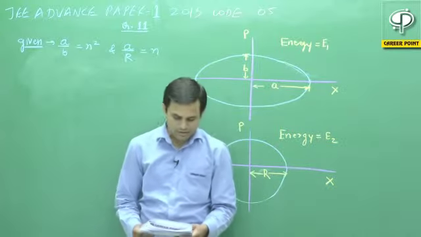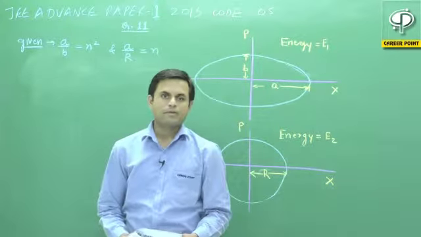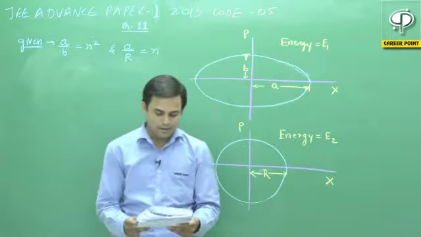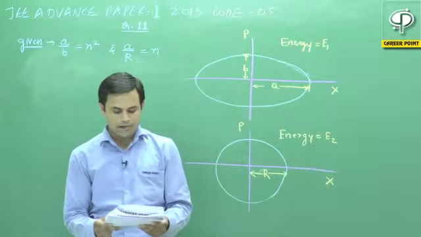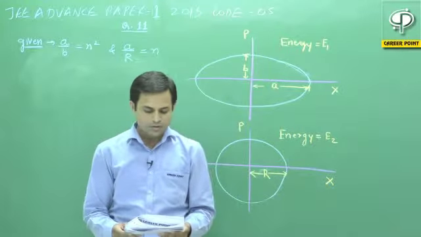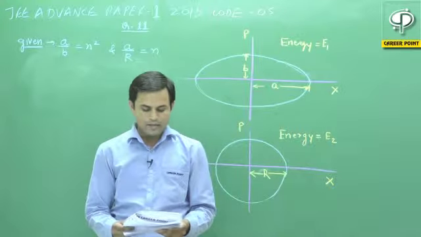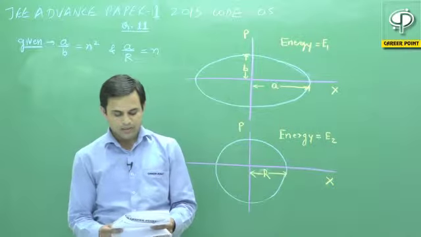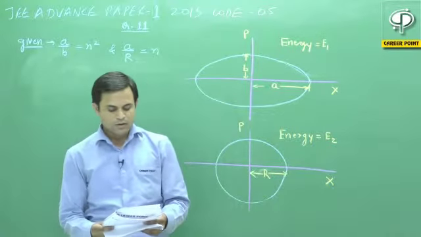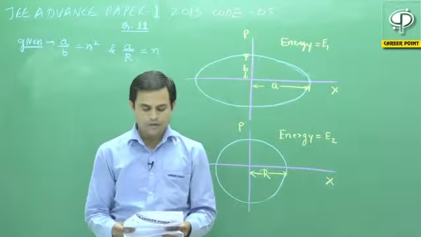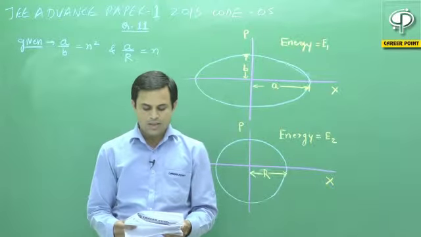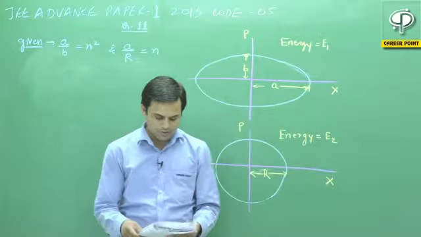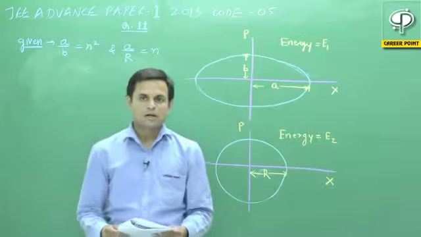Good morning students, we will discuss question number 14, paper 1, code 5. First of all, I will read the question. Two independent harmonic oscillators of equal mass are oscillating about the origin with angular frequencies omega 1 and omega 2 and have total energies E1 and E2 respectively. The variation of their momentum with position is shown in the figure. If A by B equals n square and A by R equals n, then we have to choose the correct options. There are 4 options.